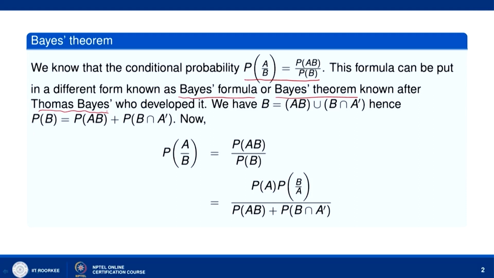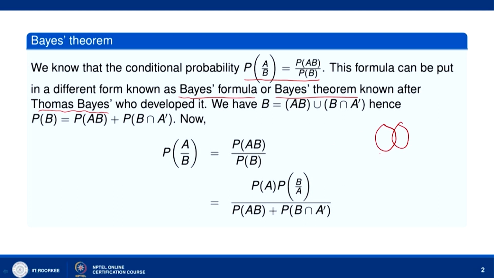We know that the conditional probability of A given B is equal to P(A intersection B) divided by P(B). This formula can be put in a different form by using the Bayes theorem. The formula is known as Bayes formula or Bayes theorem. It is known after Thomas Bayes, who actually developed this formula.